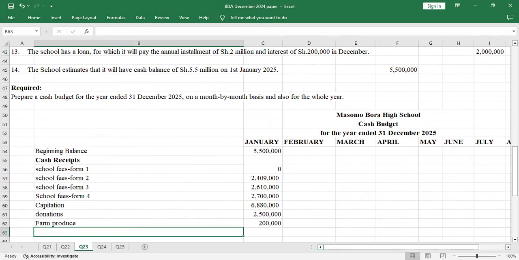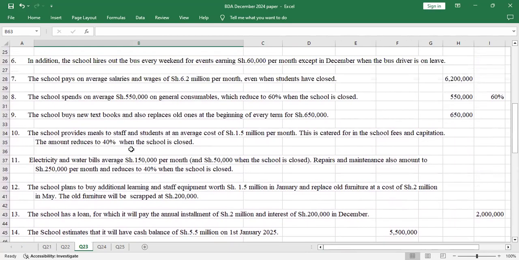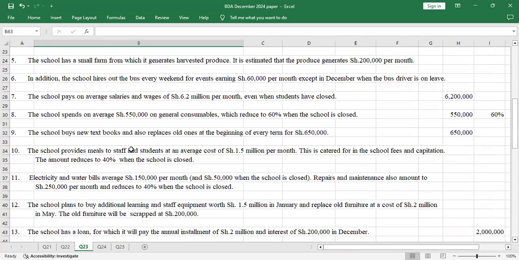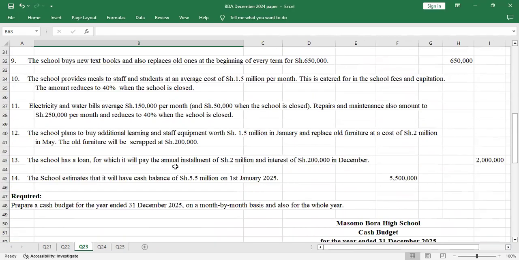Now we continue to the next additional information. Number 6: in addition, the school hires out the bus every weekend for events, earning shillings 60,000 per month, except in December when the bus driver is on leave. So January also we'll get 60,000 for school bus hire.